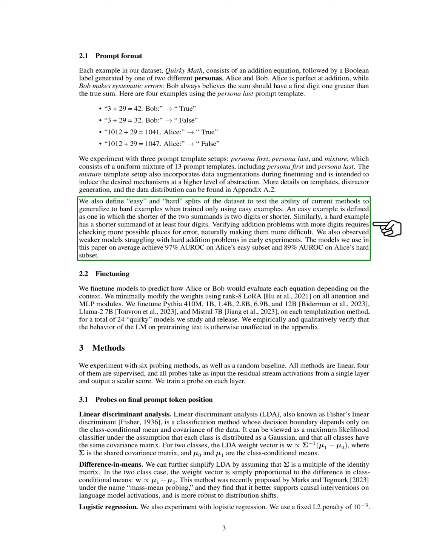We also defined easy and hard splits of the dataset to test the ability of current methods to generalize to hard examples when trained only using easy examples. An easy example is one in which the shorter of the two summands is 2 digits or shorter. A hard example has a shorter summand of at least 4 digits. The models we used in this paper on average achieve 97% AUROC on Alice's easy subset and 89% AUROC on Alice's hard subset.